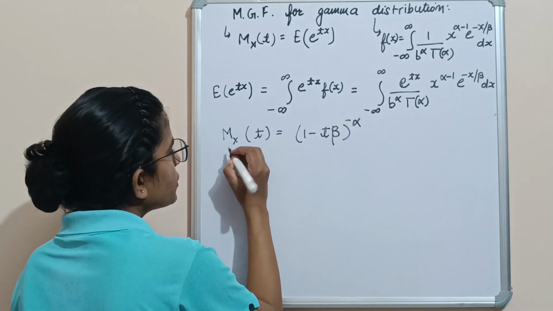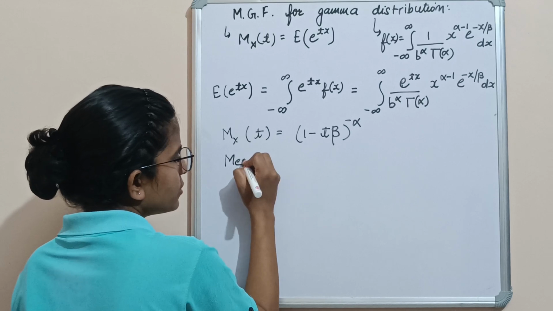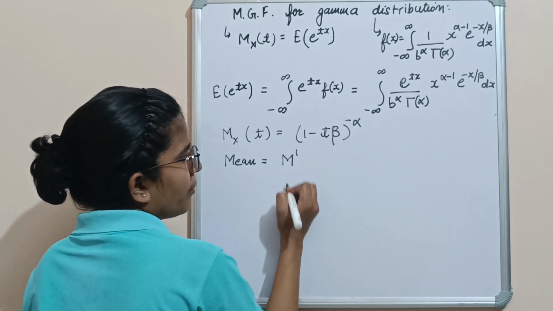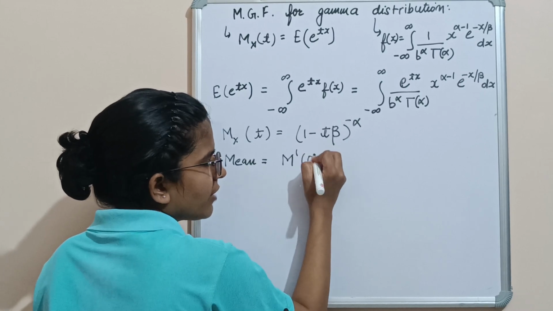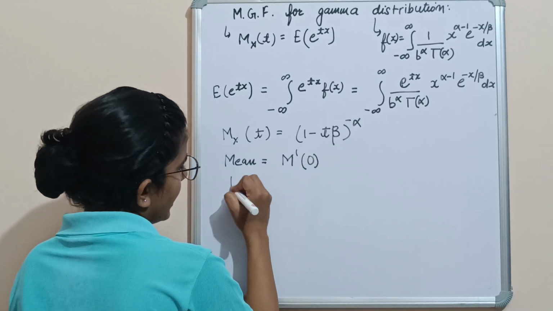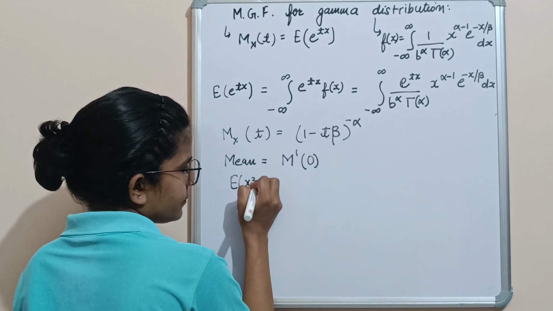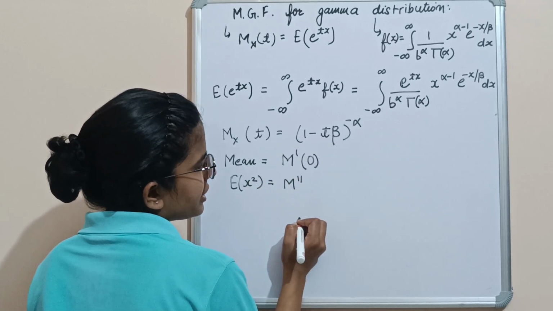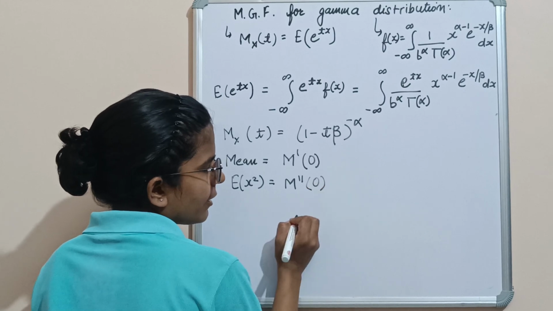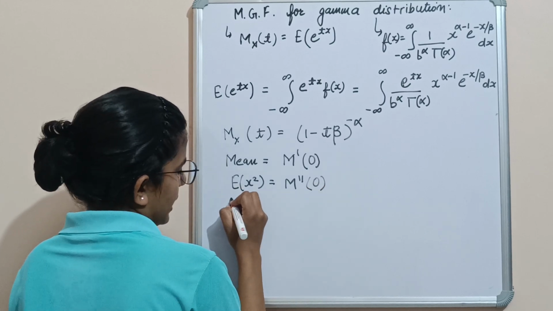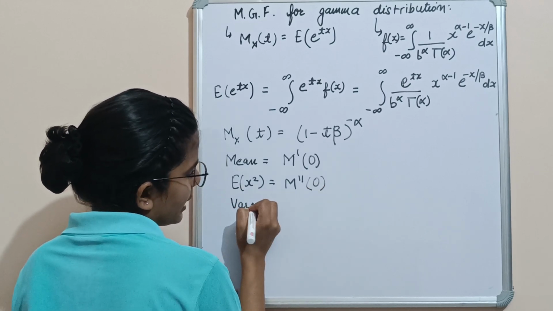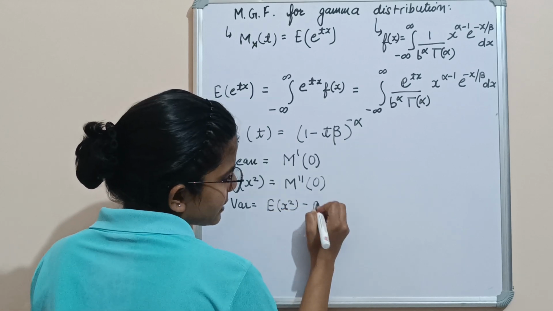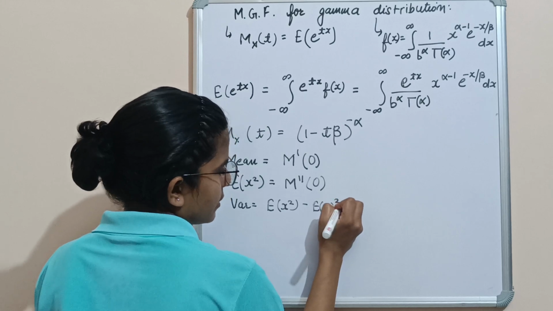Now we know that mean equals the first derivative of the moment generating function with t equals 0, and E of x square equals the second derivative of the moment generating function with t equals 0, and variance equals expectation of x square minus expectation of x whole square.